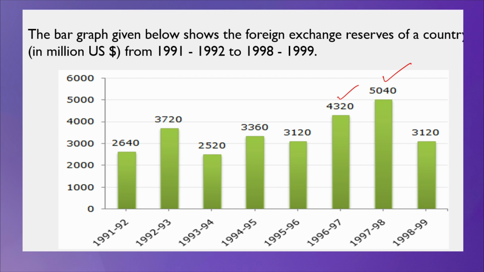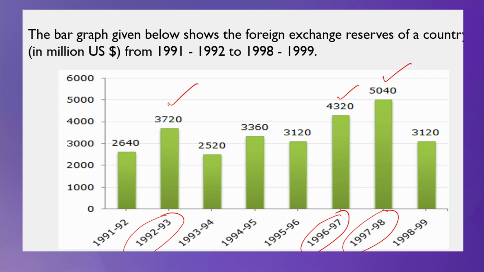So, 3720, that is 1996-97, 1997-98 and 1992-93. In these 3 years the foreign exchange reserves are above the average of foreign exchange reserves.